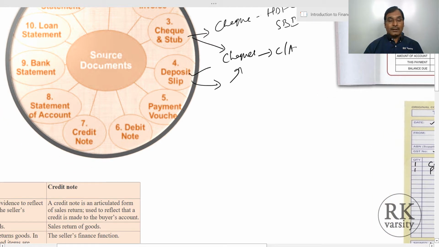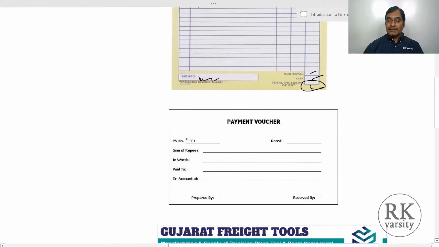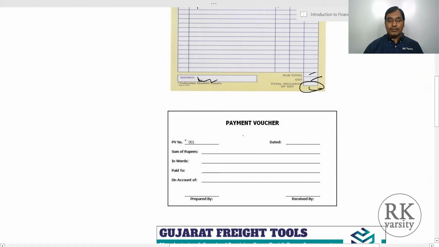Then you have a payment voucher. This is another document. Here is an example of a payment voucher. There is the payment voucher number, date, how much amount is paid, in rupees, paid to whom, and then on account of what purpose this amount is paid. Let us say you paid a sum of rupees 5,000, and in words you'll write 5,000, and paid to, let us say, your owner. You can give a name. Let us say the owner is Raju, on account of rent paid to him. So who is preparing?